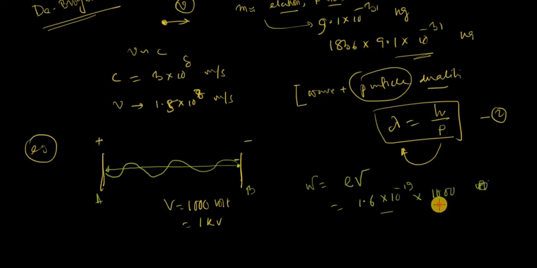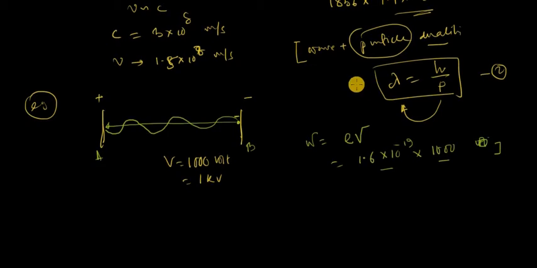Coulomb volt is called joule. After doing the calculation you can easily understand. If de Broglie had not discovered this formula, then maybe one of you could easily have derived it.